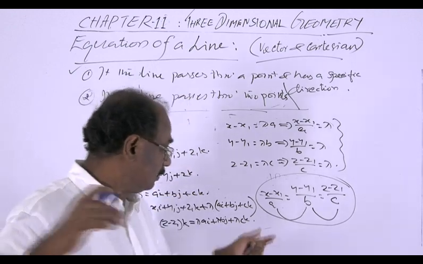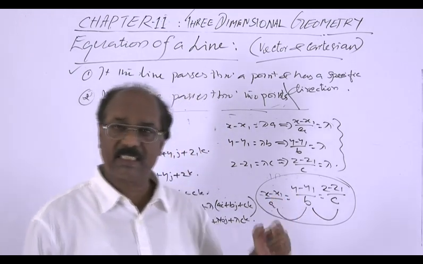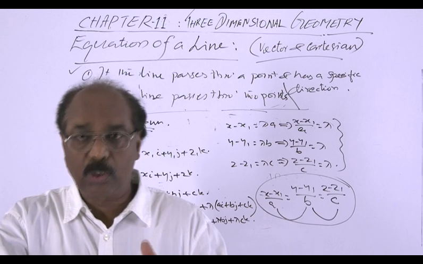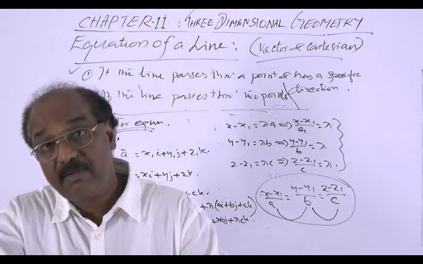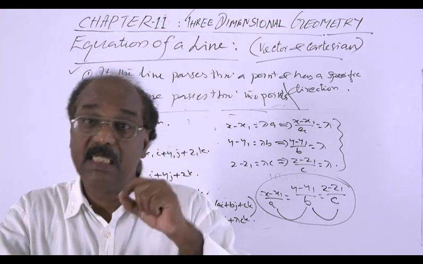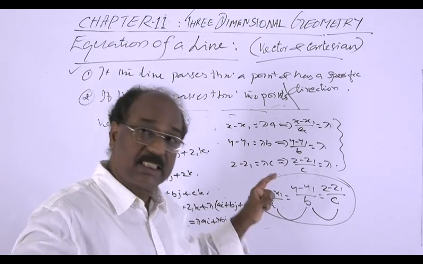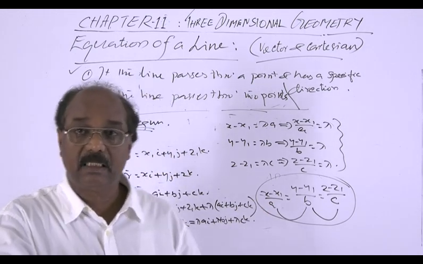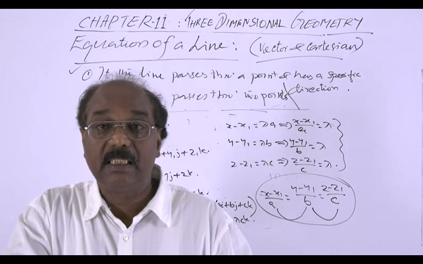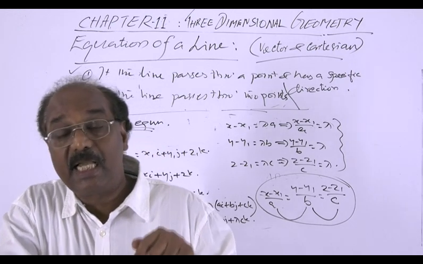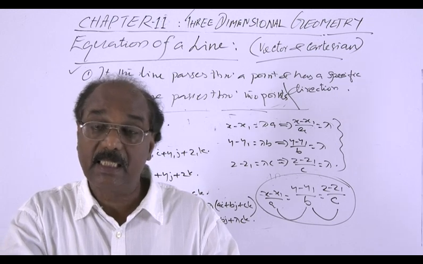We represent it in this way for a reason, but the discussion of that is beyond the scope of your syllabus. Anyway, we can mention it. If we write a single equation, that will give us a plane in three-dimensional space.